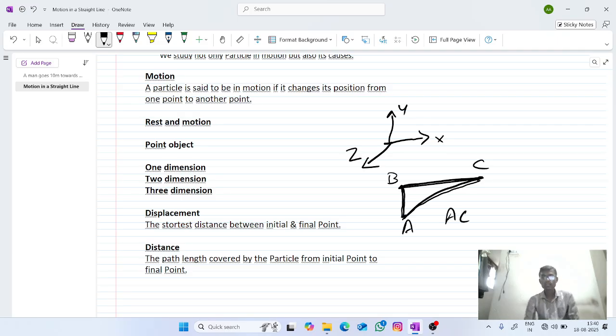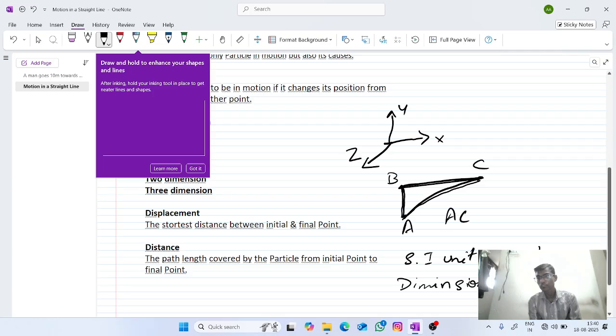Here the SI unit for displacement and distance is meter. SI unit is meter, and the dimensional formula is M raised to 0, L raised to 1, T raised to 0.